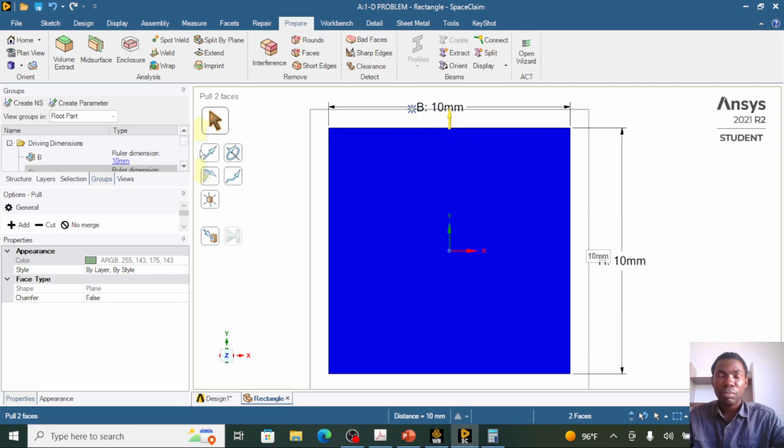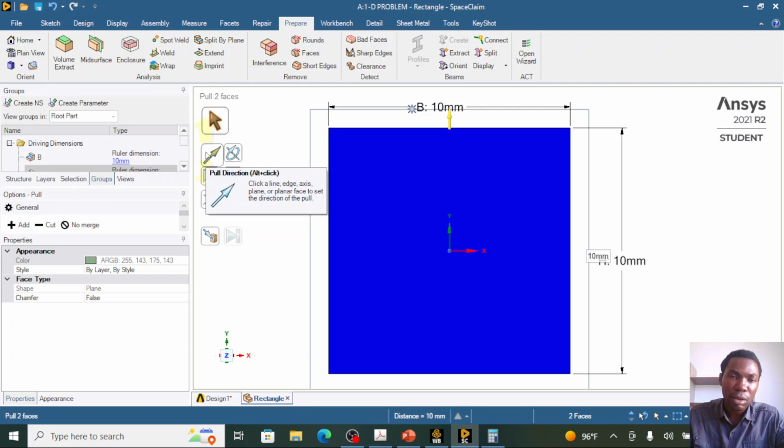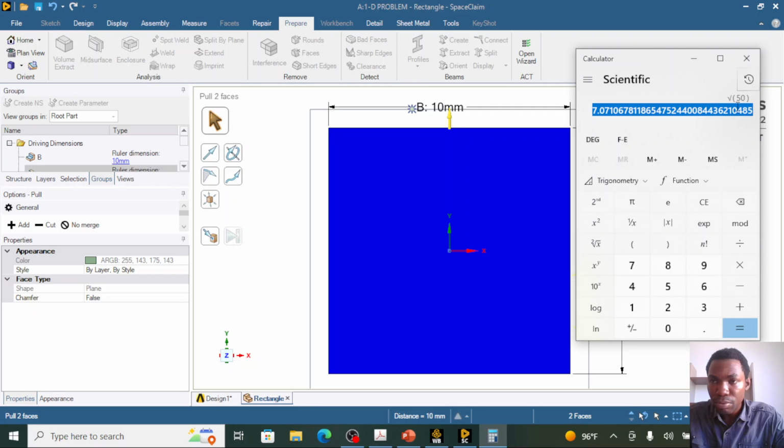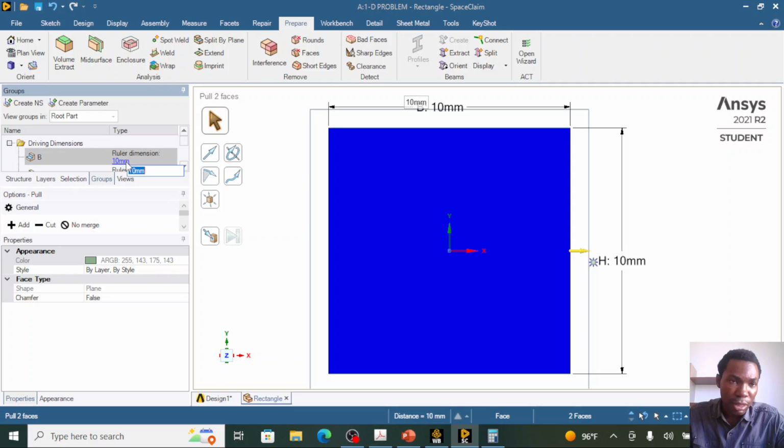For material 1, which is 50 mm square, assume the cross-sectional area we're using is a square. So our length, our B and H should be the square root of 50. So let's use the calculator to calculate the square root of 50. So this is 7.071067. I'm going to copy this value and I will paste it at this position. I'll press enter.